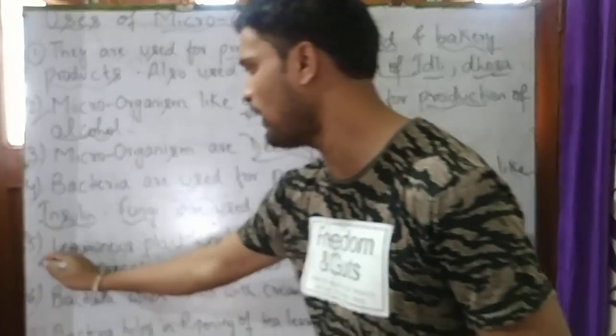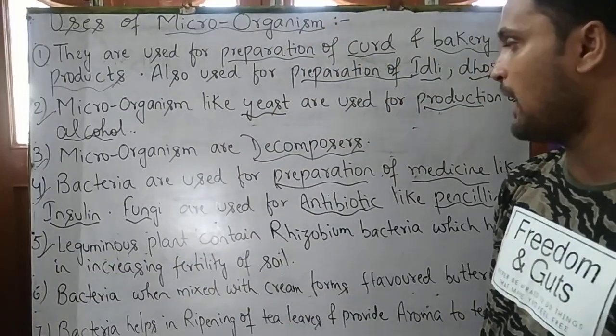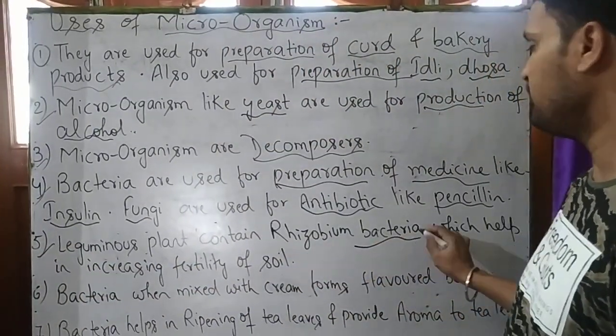Now our fifth point is leguminous plants contain rhizobium bacteria.